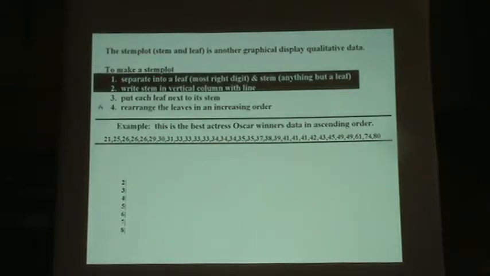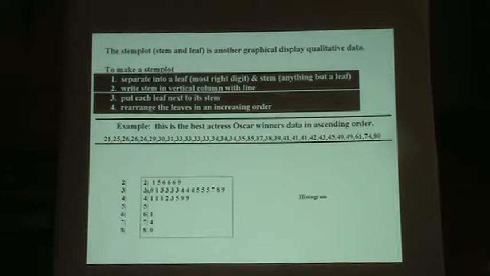So let's see what that looks like. So now, here's our leaves. So this is 21. This represents 21. This is 25. That represents the number 25 here. This would be 26. So we have 3 26s, and then 29, and so on.